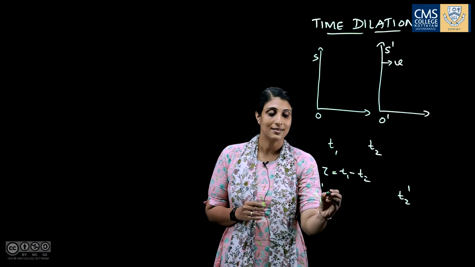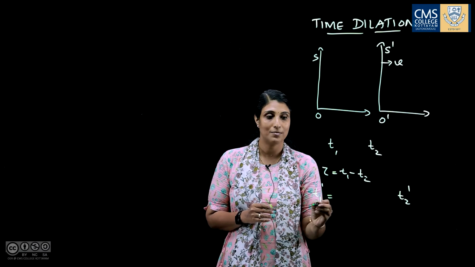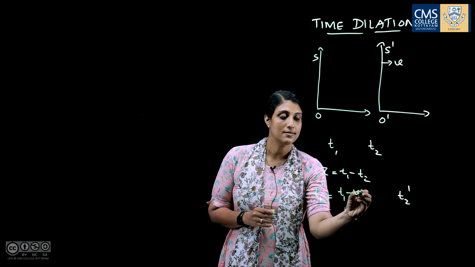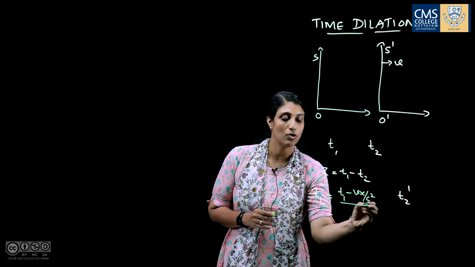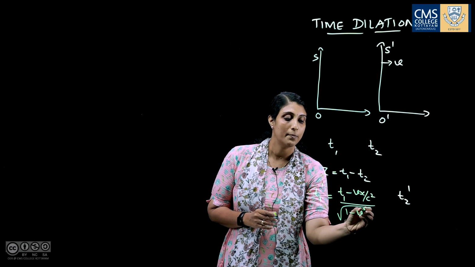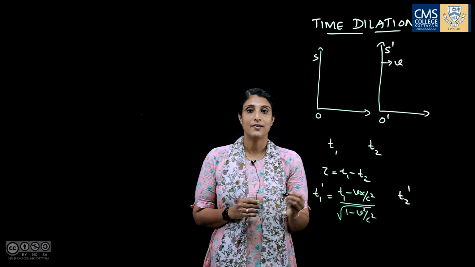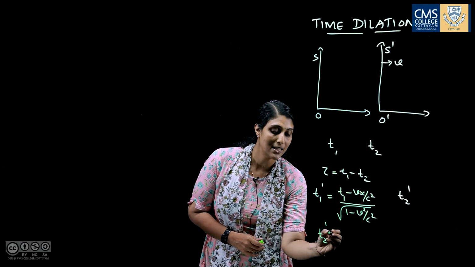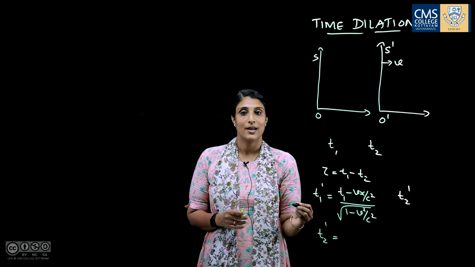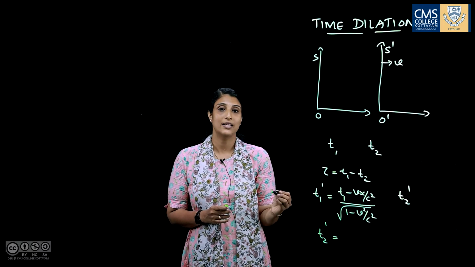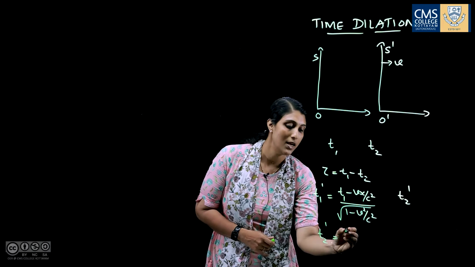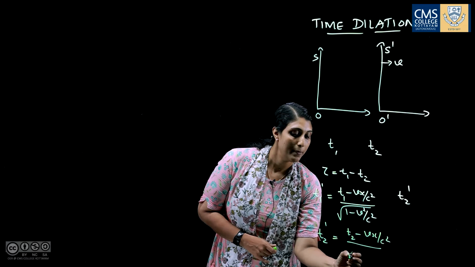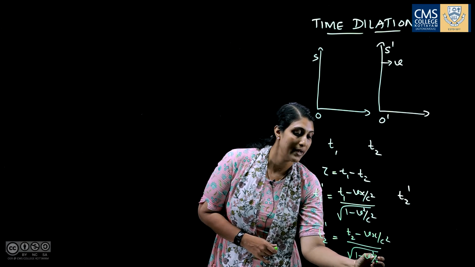So T1 dash is related to T1 by the Lorentz transformation equation. T1 dash equals T1 minus Vx by c square, divided by root of 1 minus v square by c square, where v is the velocity of S dash frame. And T2 dash, for the second event occurring in the S frame, the time noted by the observer in the S dash frame, equals T2 minus Vx by c square divided by root of 1 minus v square by c square.